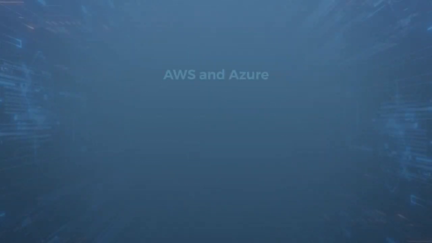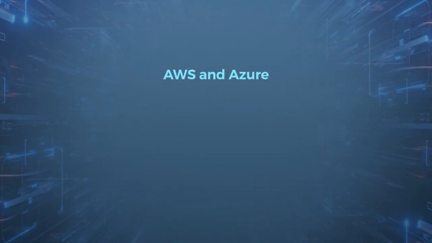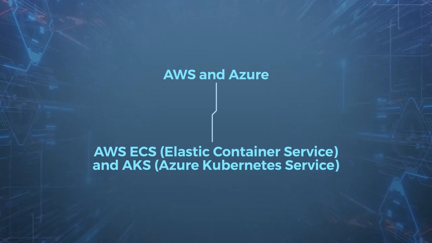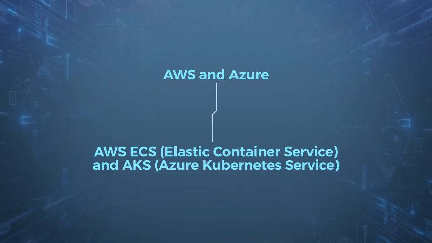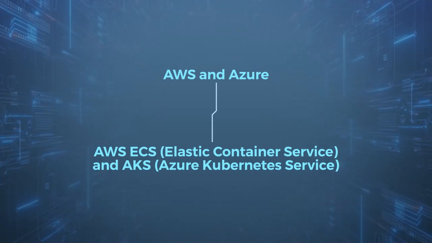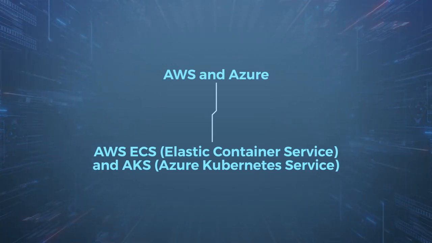Cloud providers like AWS and Azure offer microservices platforms such as AWS ECS, or Elastic Container Service, and Azure Kubernetes Service, or AKS, making deploying and managing these services easier.